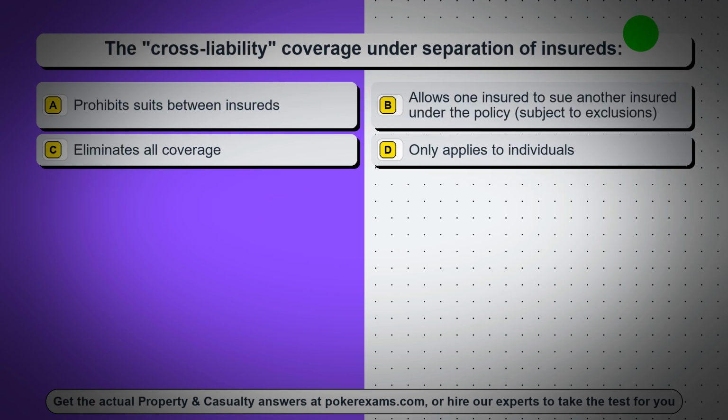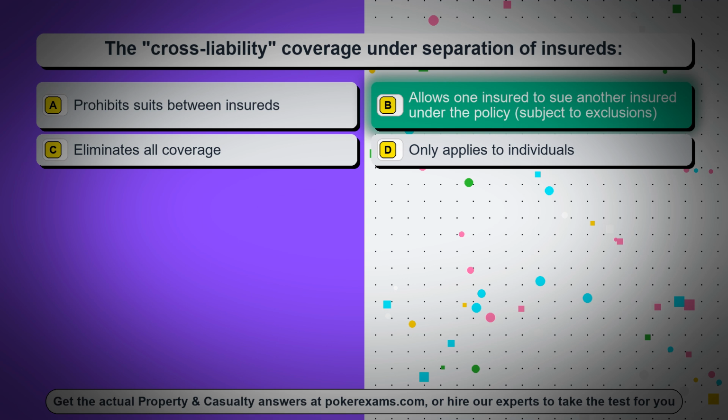Question 94. The cross-liability coverage under separation of insureds. Option A prohibits suits between insureds. Option B allows one insured to sue another insured under the policy, subject to exclusions. Option C eliminates all coverage. Option D only applies to individuals.